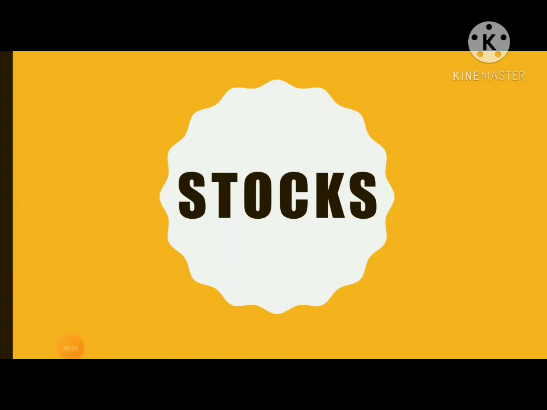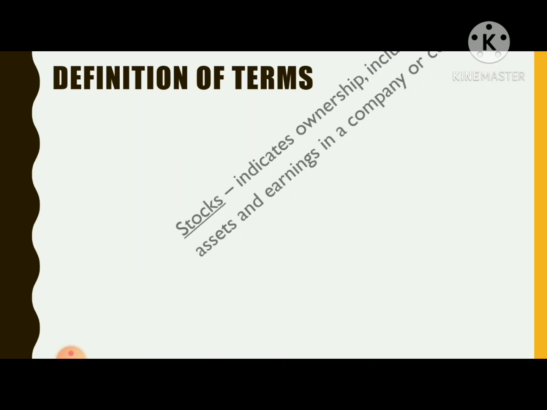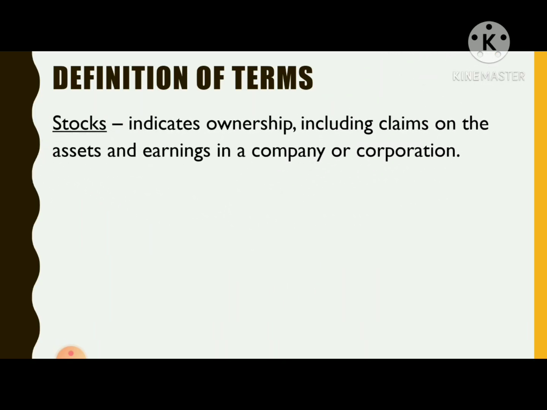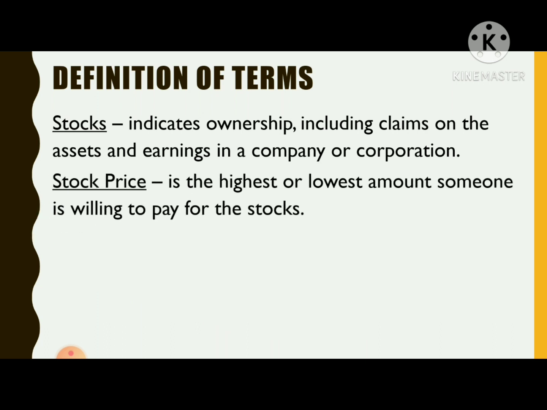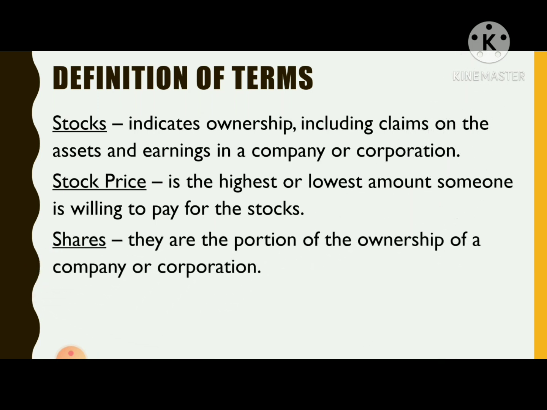In this video, I will discuss stocks. Stocks indicate ownership, including claims on the assets and earnings in a company or corporation. Stocks can be bought, sold, or traded as an investment. Since they can be bought, sold, or traded, the stock price is the highest or lowest amount someone is willing to pay for the stocks.